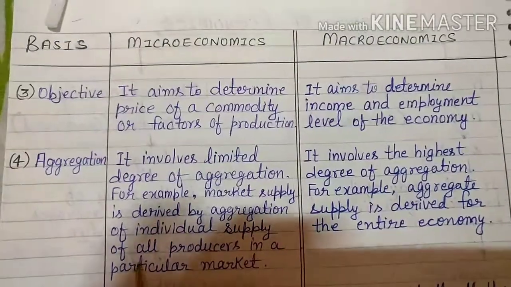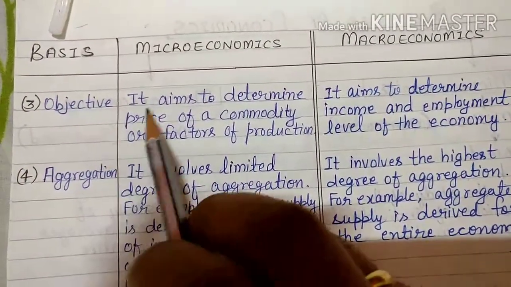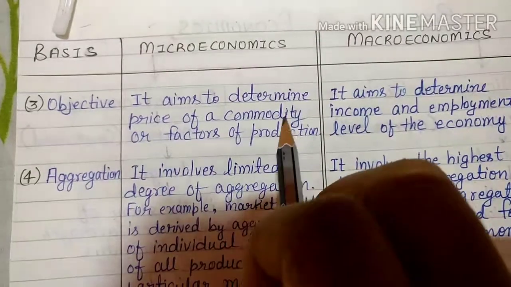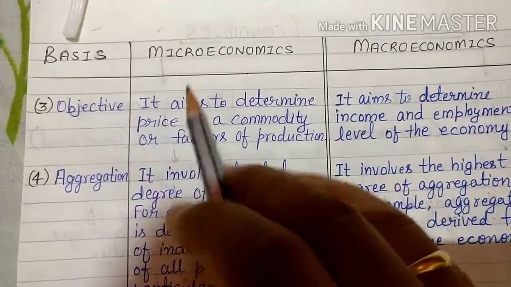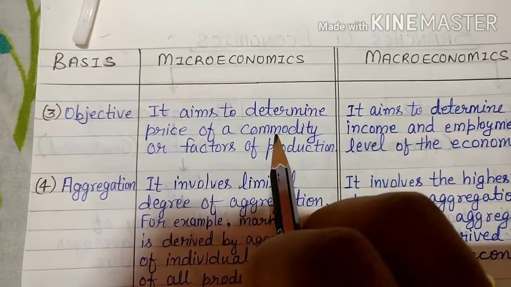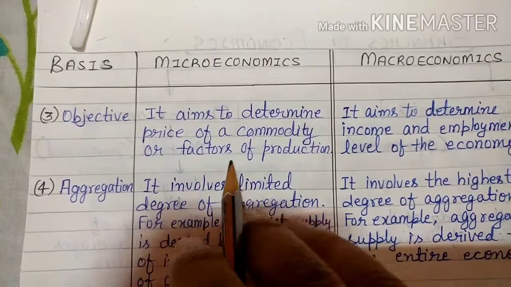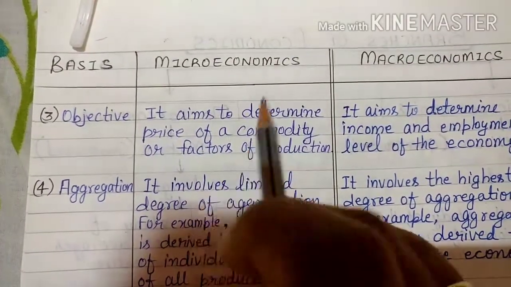Now the next point is the basis of difference, which is objective. Microeconomics aims to determine the price of a commodity or the factors of production. What is the aim of macroeconomics? Its aim is to find the price of a commodity or the factors of production, which are the factors used in the process of production. Those things we are studying in microeconomics.